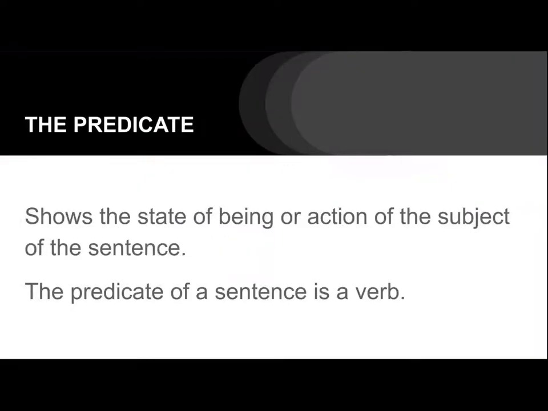What is the other part of the sentence called? It is the predicate. It's the part of the sentence that shows the subject's state of being or action. That is, it tells what the subject is or does. The words we use to show action or state of being are called verbs.